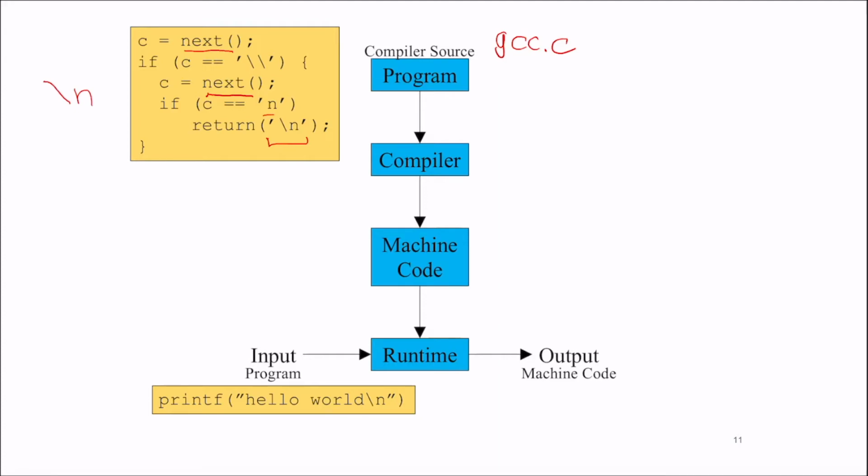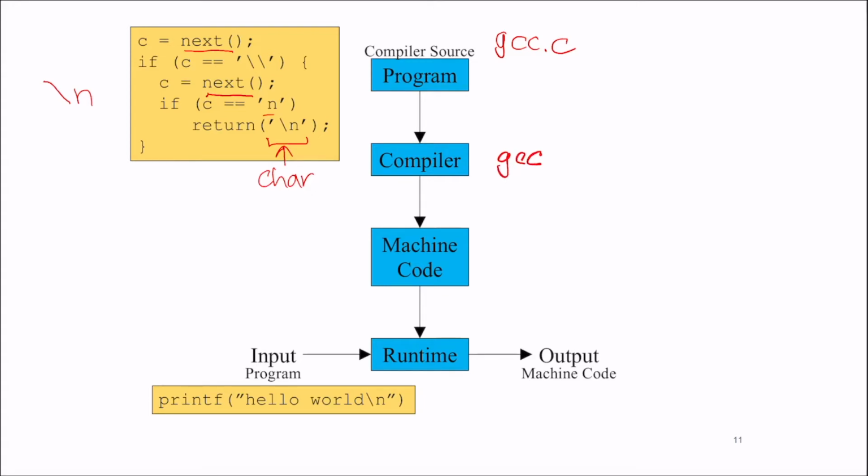So notice that this is of type char, and the type char is something that's just 8 bits, right? So it cannot have the representation of multiple characters. It's basically that single character which is supposed to be a new line. So when you pass it through the compiler, what happens is, so this compiler GCC has to be built, like